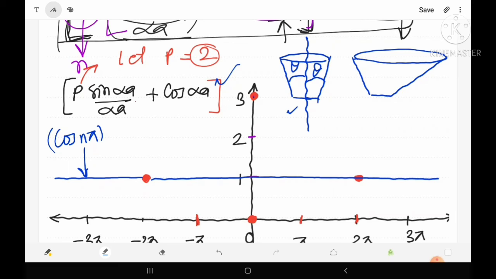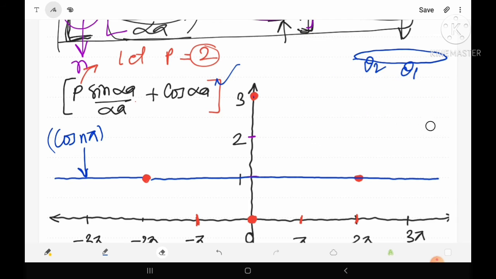But in this case, if we draw such a line, then the angle formed by this surface, suppose it is theta 1, and the angle formed by this surface, suppose it is theta 2. Here theta 1 is greater than theta 2, which means it will not follow the symmetry. So we have to use this type of mirror symmetry to draw the graph. Let's see how we can use this concept.